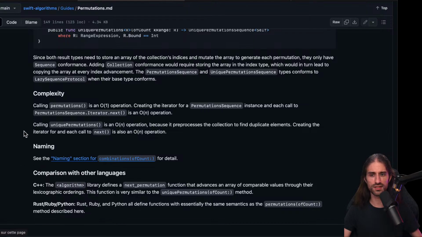Naming, they have the same logic as for the previous functions, like the combination function, which makes sense because they are closely related. And comparison with other languages. In C++, the algorithm library defines a next permutation function that advances an array of comparable values through their lexicographic orderings. This function is very similar to the unique permutation method, and Rust, Ruby, and Python have the same thing.